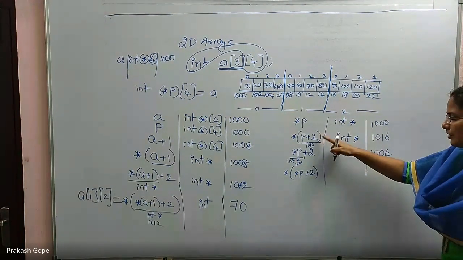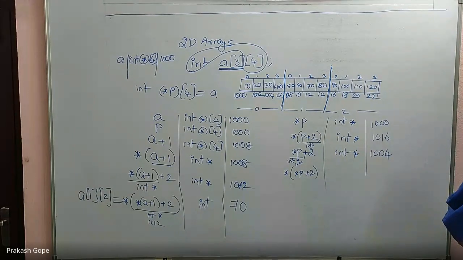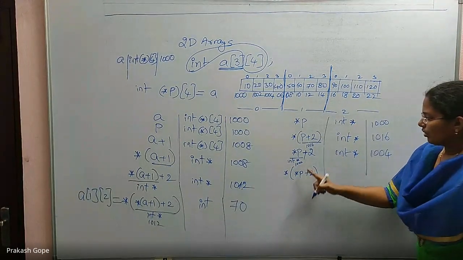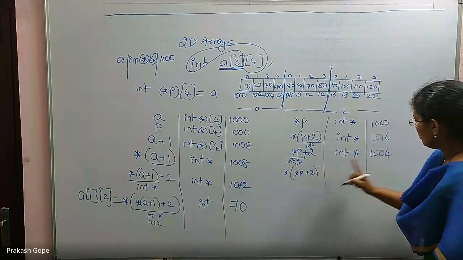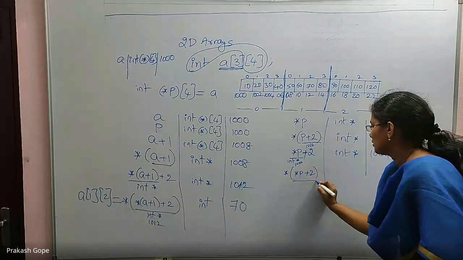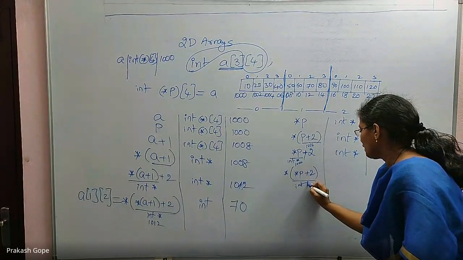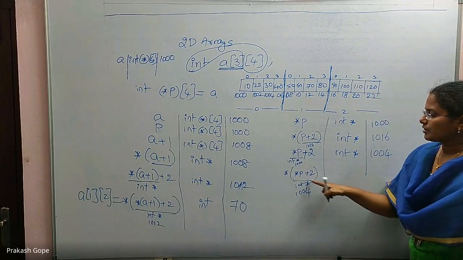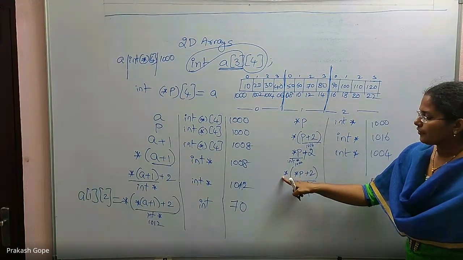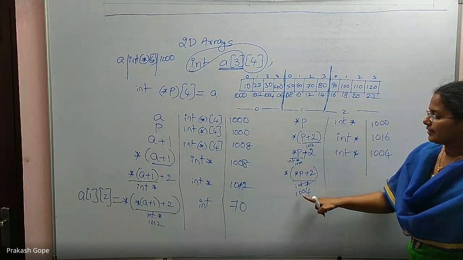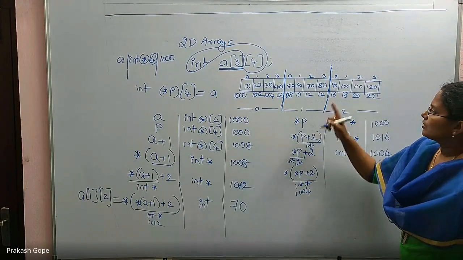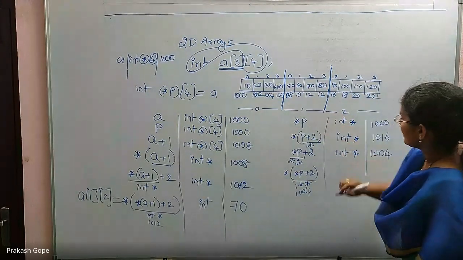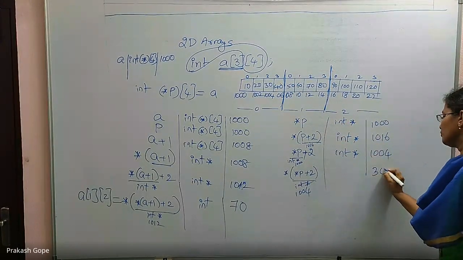That is the difference between these two. Already, star p plus 2 is int star, the value is 1004. Because it's a pointer to a simple integer, one dereferencing will give me the content of 1004. The content of 1004 is 30, which is an integer.